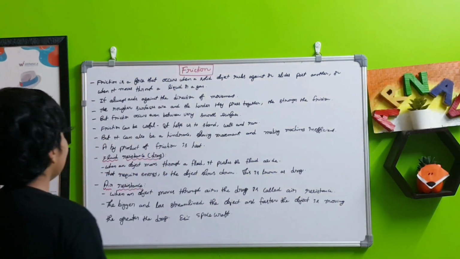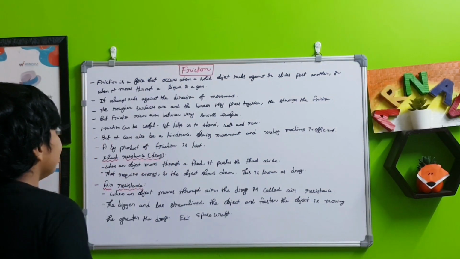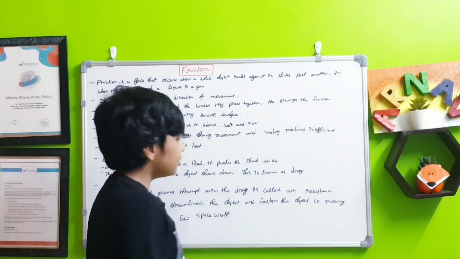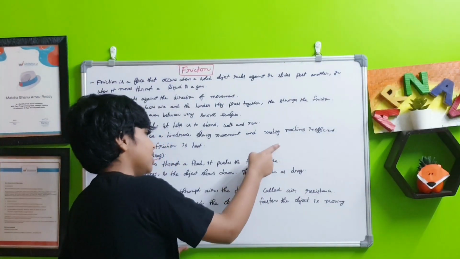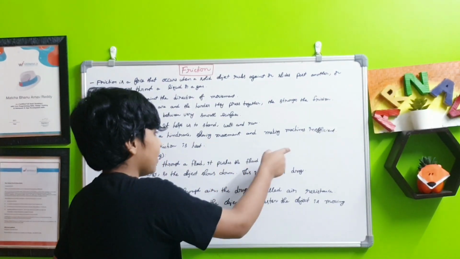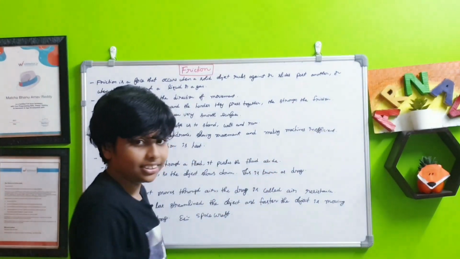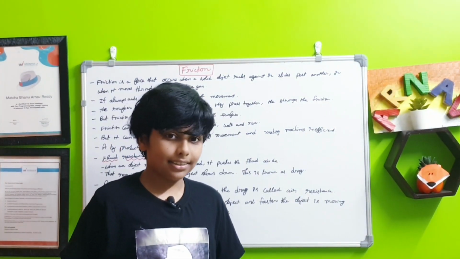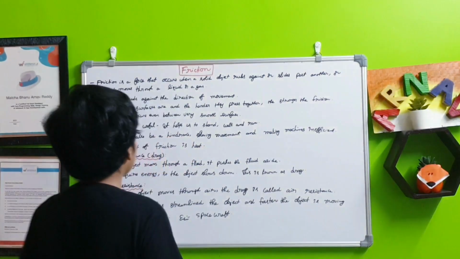But friction occurs even between very smooth surfaces. This is pretty smooth here, and if I do this, there's still some friction stopping my hand from going very fast.